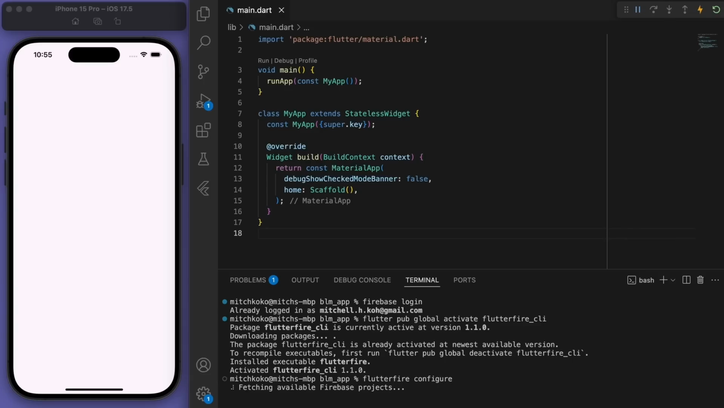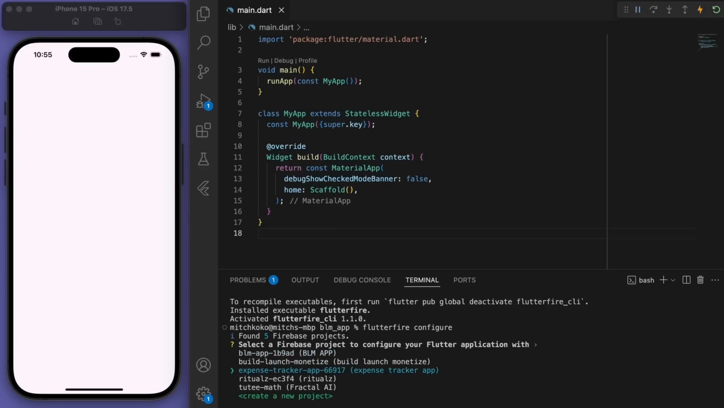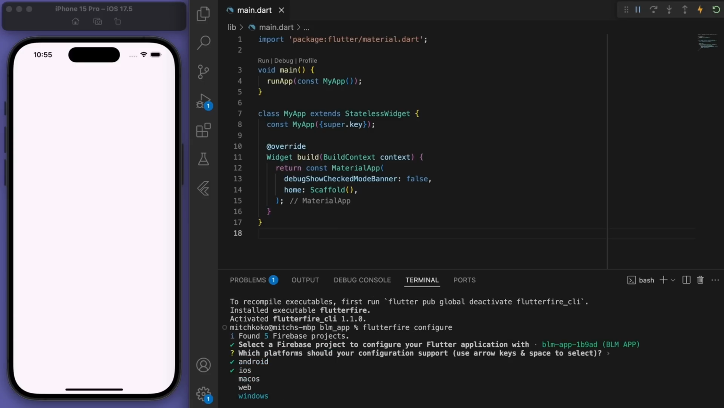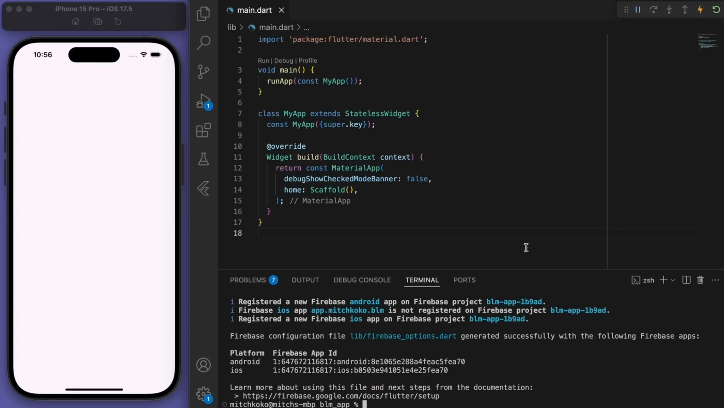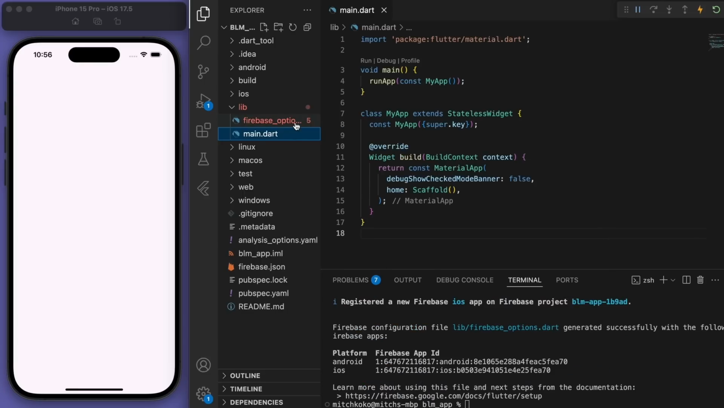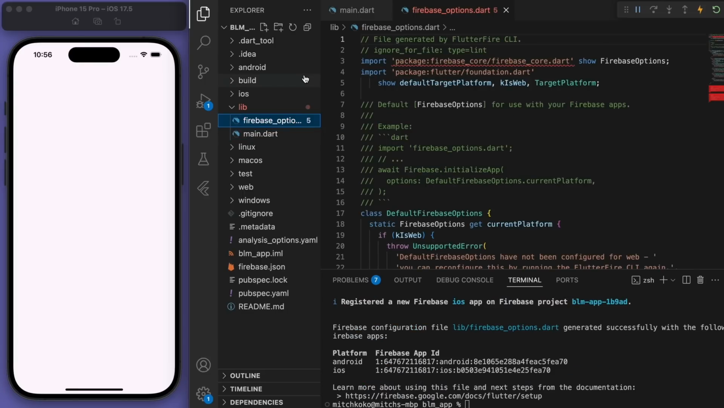And so you should be able to see your Firebase project. There it is. Now I'm going to choose the platforms. Let's just select iOS and Android. Cool. And once you've done that, you should be able to see in your folder structure the new file for